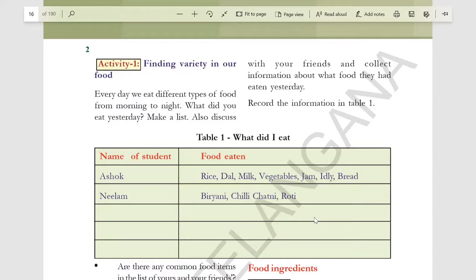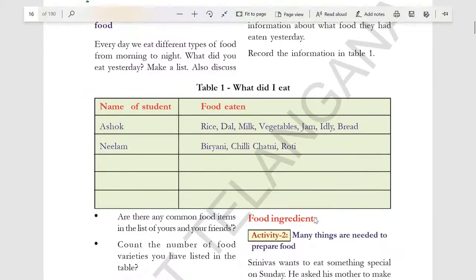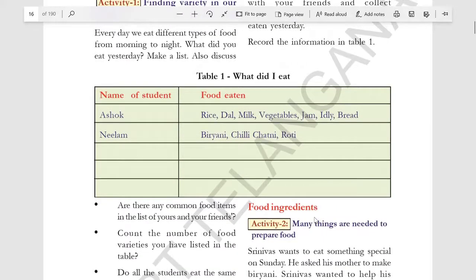The food we eat consists of different nutrients needed for growth, but no one particular food contains all the nutrients needed for the growth of an organism. If we eat only rice or only dal, milk, or vegetables, we won't get all the nutrients required for development and growth.